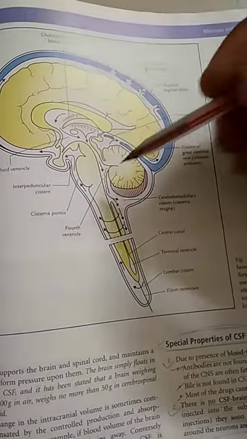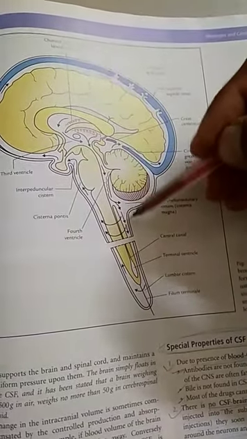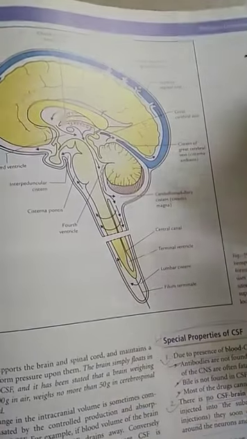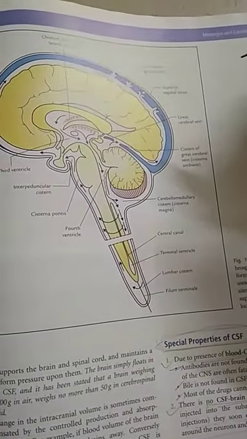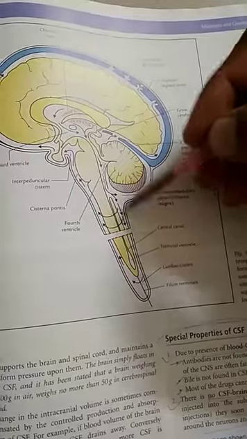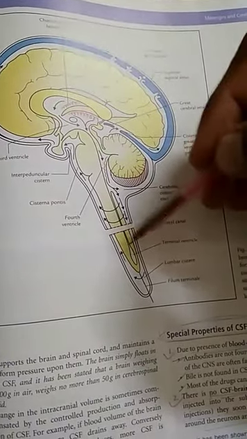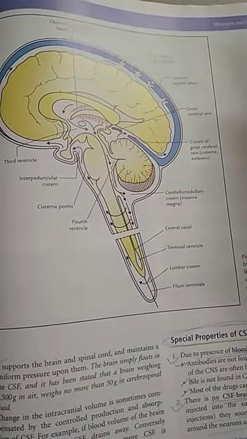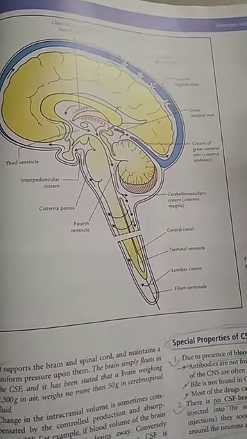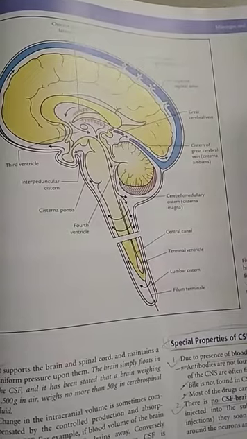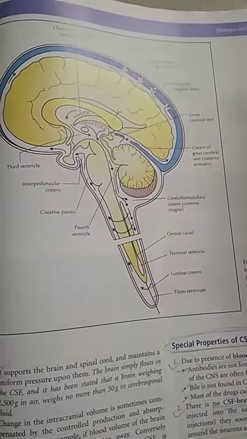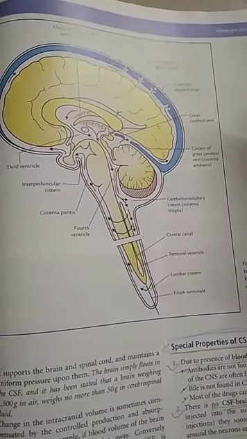Some of the CSF moves inferiorly into the subarachnoid space around spinal cord and cauda equina. Smaller amount of absorption also takes place in the veins of pia mater. The flow of CSF is mainly facilitated by pulsations of cerebral and spinal arteries, as well as movements of head and spine.